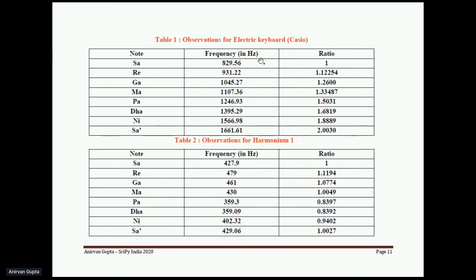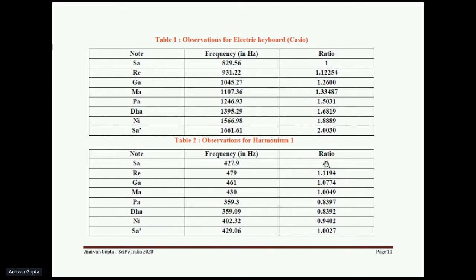So for the electronic keyboard, we can see that the base frequency in the octave that we have used was 829 hertz, and then for Re we have got the frequency of 931. For Ga we have got 1045, and eventually for the next higher Sa we have got the frequency of 1661, 1662. So while going from the first Sa to the next, the frequency almost doubles. That is what we have observed in the keyboard.